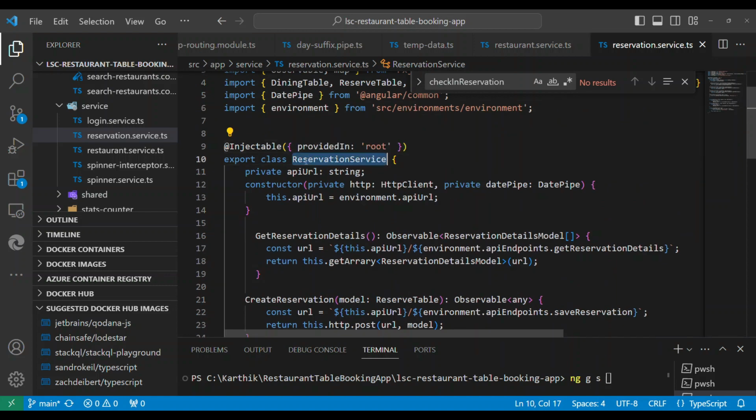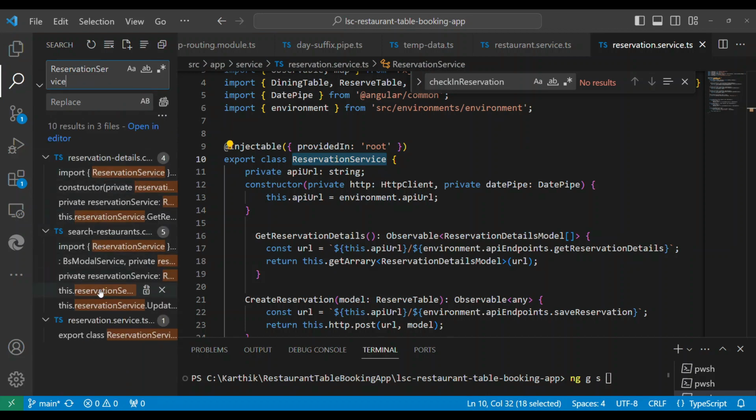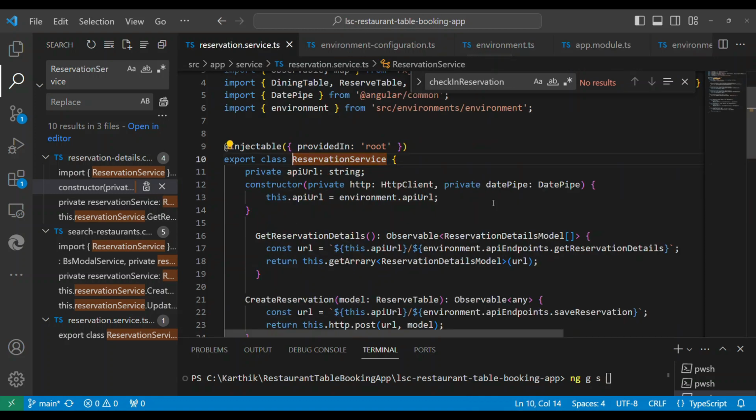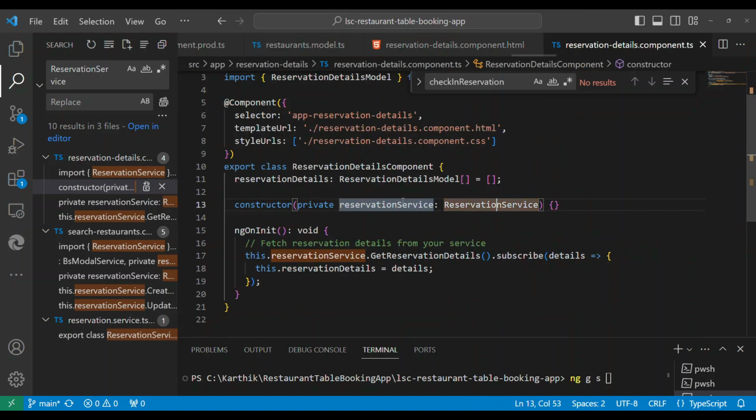Now how do you use this service? If you want to use, let me see where it is used. You see this, it is used in so many places. So let's go to the place that we want. So here, this is a component, right? So in the component, in the constructor, we can actually request for the service to be injected by Angular. How will Angular know? The moment it sees this, it will go and see, okay, this is provided at the root, which means anyone under the ng module, right? Any component, any module can access the service. So we provide that here in the constructor.